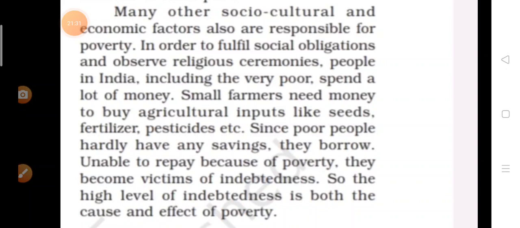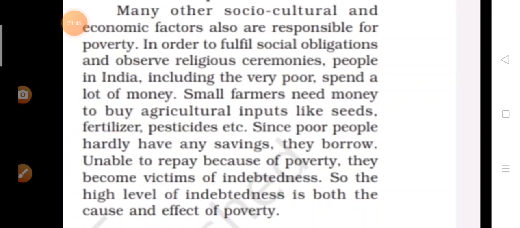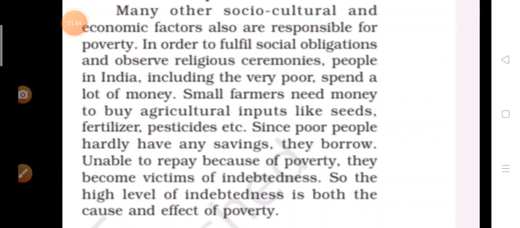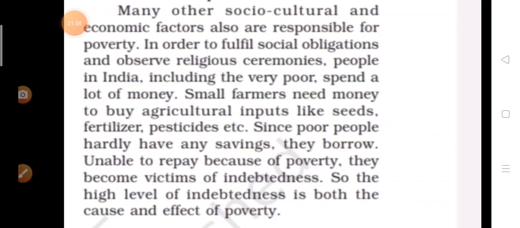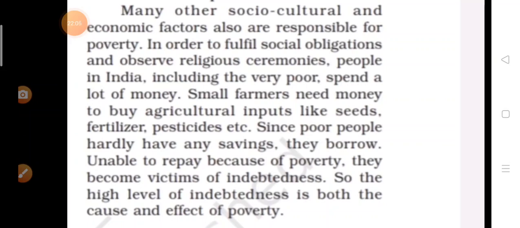See, small farmers, they don't have money. They are not having money for food. They are not having money for surviving. So, from where will they get money for the agriculture inputs? Because if they want production in their land, they really need agriculture inputs like HYV, high yielding variety seeds, and fertilizers, pesticides, and for that they need money. And if they don't have it, what will they do? They will go and borrow, and unable to repay because of poverty, they become victims of indebtedness.